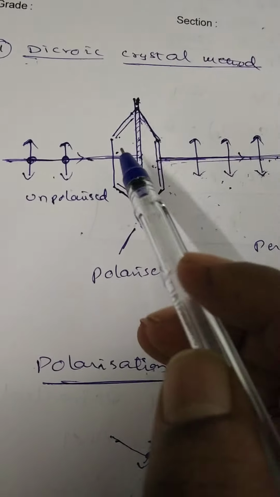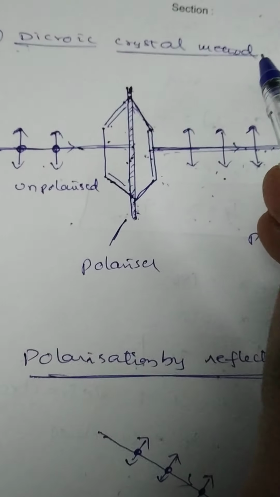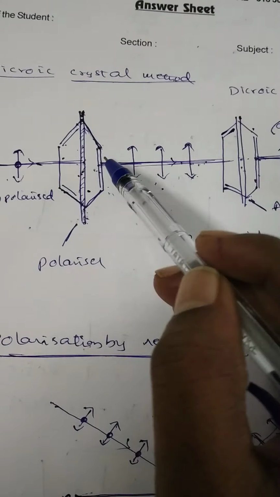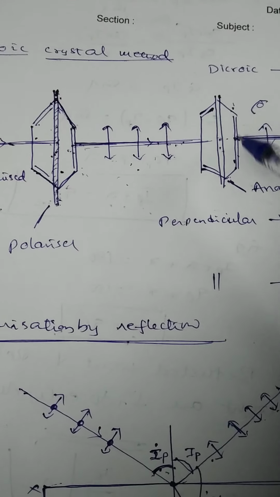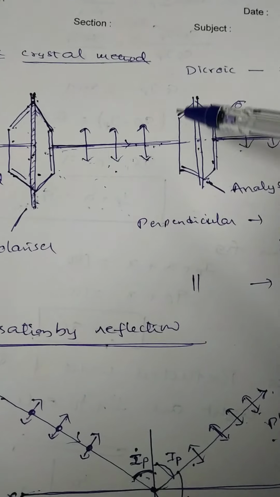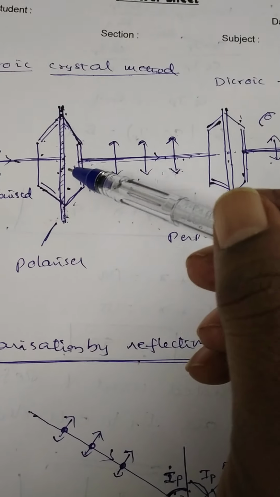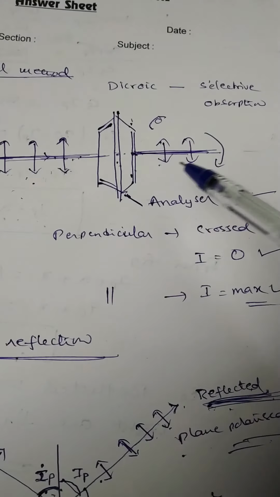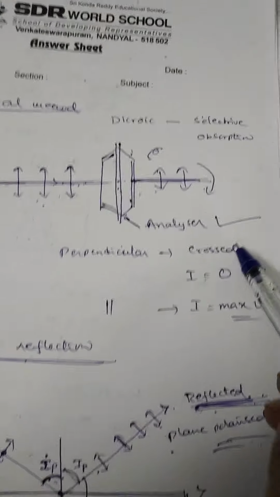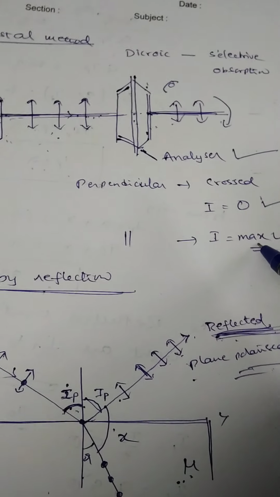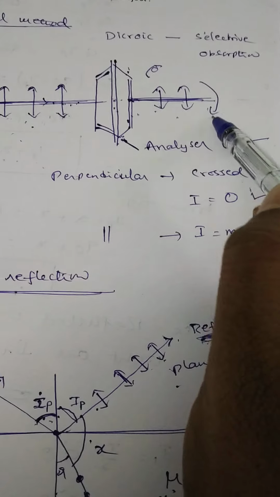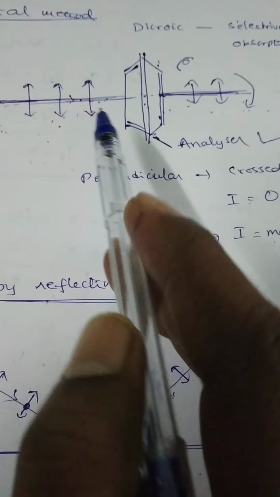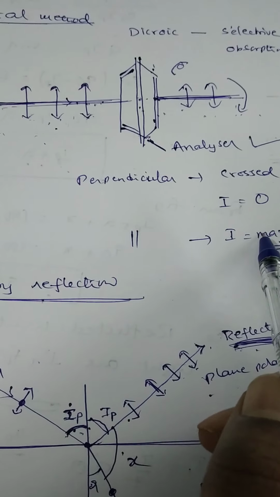So see here once again, in the dichromate crystal method, the first is a polarizer and this is the analyzer. This is the axis of the polarizer and this is the axis of the analyzer. On rotating the second crystal perpendicular to the plane of incidence, the intensity of the light coming out from the second crystal will change from 0 to maximum. Okay? If the intensity of light changes from 0 to maximum, then the light emitted from the first crystal is said to be plane polarized light.